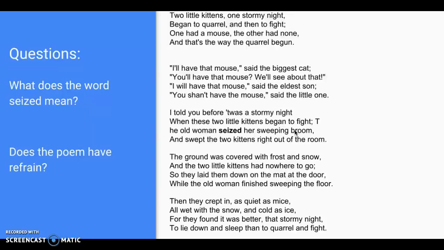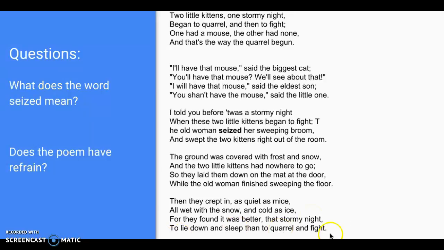I'm going to read it again. Two little kittens began to quarrel and then to fight. One had a mouse, the other had none, and that's the way the quarrel begun. I'll have that mouse, said the biggest one. You'll have that mouse? We'll see about that. I will have that mouse, said the eldest son. You shan't have that mouse, said the little one. The old woman seized her sweeping broom and swept the two kittens right out of the room. The ground was covered with frost and snow, and so the two little kittens lay at the door while she was sweeping the floor. Then they crept in, all wet and cold as ice, and thought that a stormy night was better to lie down and quarrel.